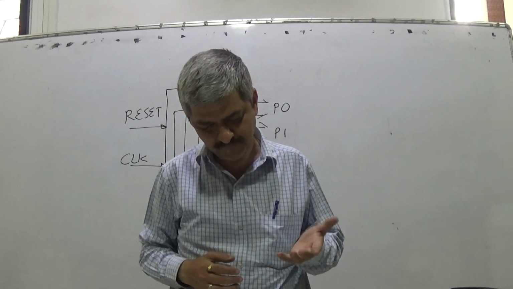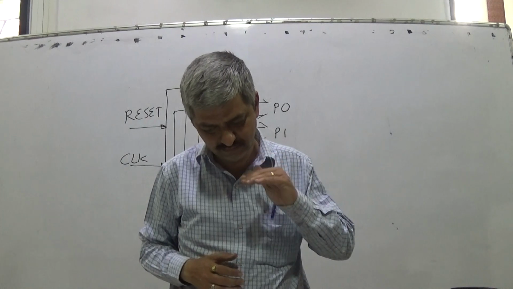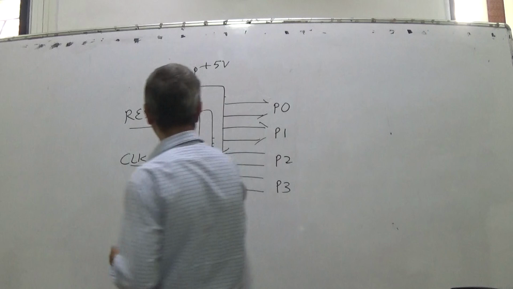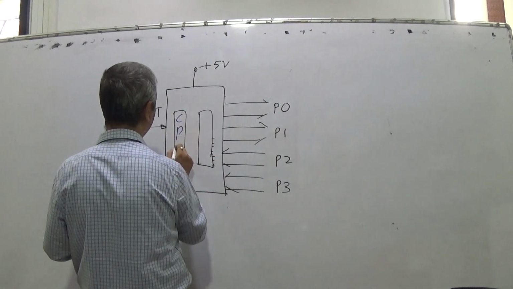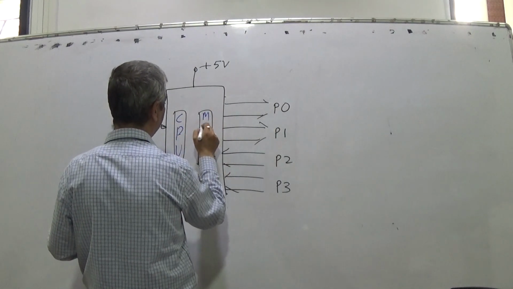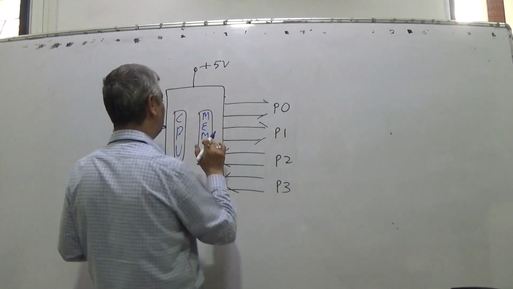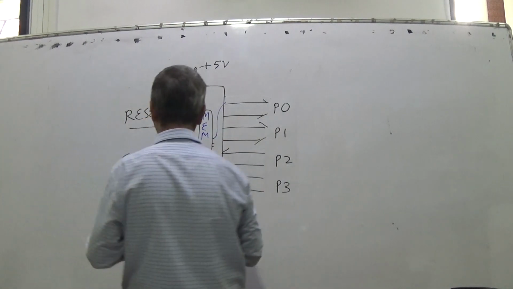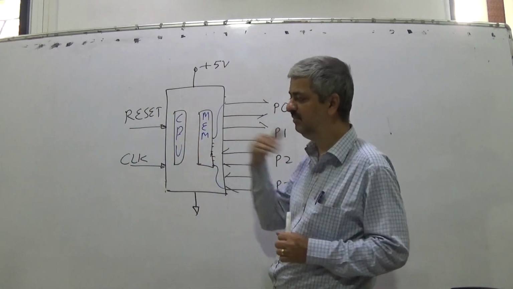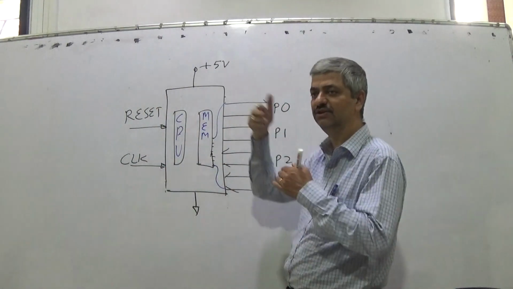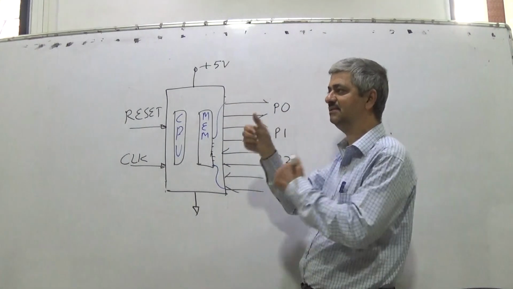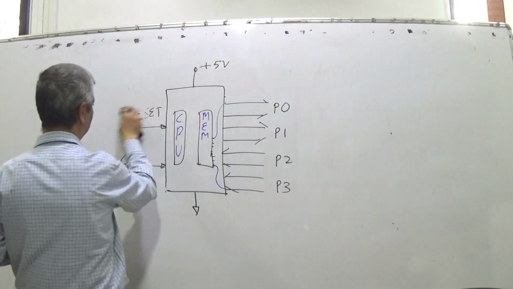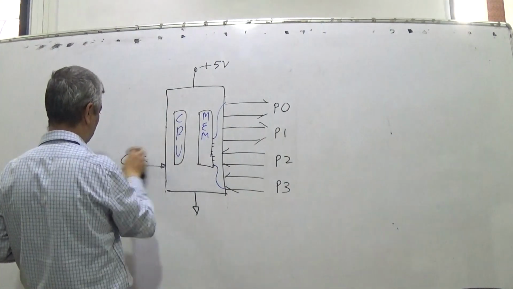So the system comes with CPU and this memory. Of this, these are port lines. So for me only 32 lines are available, and this one, so I write this clock and reset here.